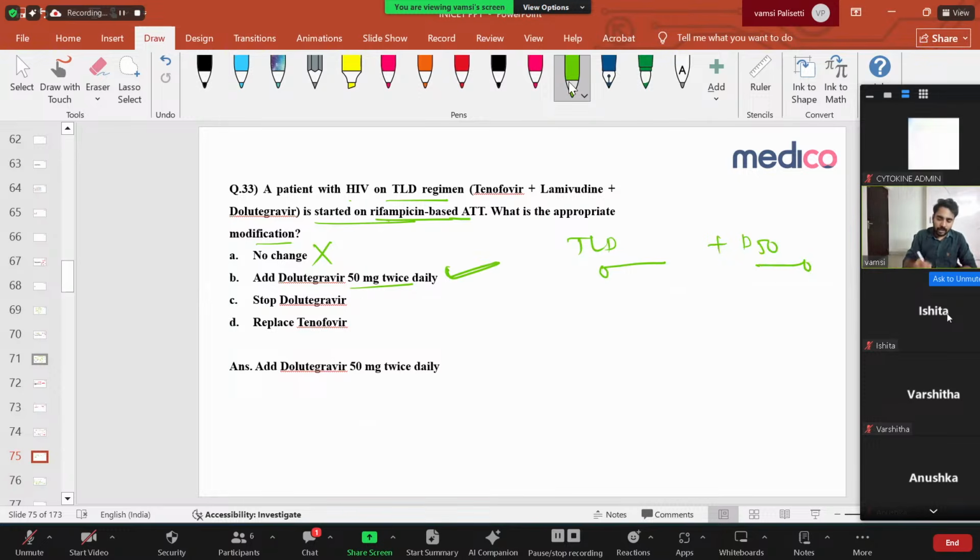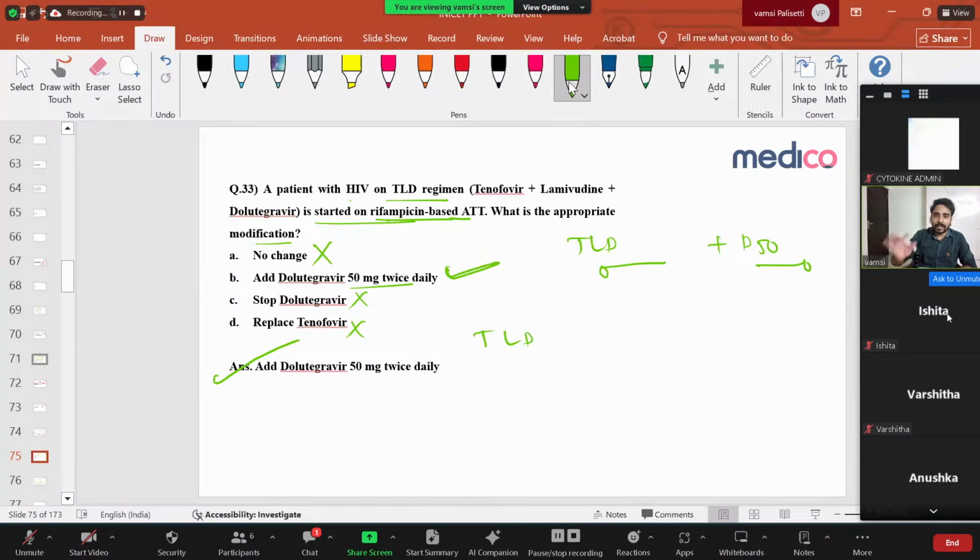Simple thing. Right? Stop dolutegravir? No. Stop tenofovir? No. Regular, nothing else. Right, clear, simple thing. Very important, very potential question. So for HIV patients, don't forget, every time, whether it is prophylaxis or treatment, it is TLD, nothing else has